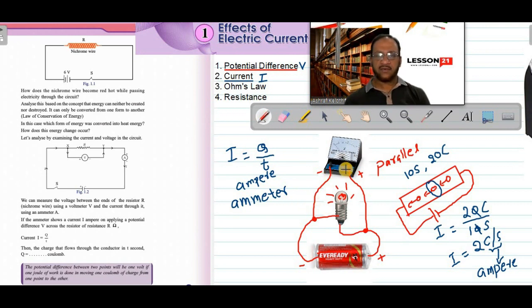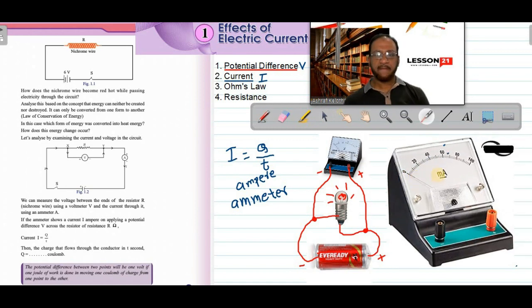An ammeter looks like a voltmeter itself, but it is always connected in series in a circuit. I will show that. Okay, this is the ammeter. The ammeter is used for measuring current. It is a milliammeter. Usually when we do experiments, 1 ampere or 2 ampere is a large current, and it will give a shock. To avoid that, when doing experiments, we use milliampere current. Milliampere means ampere times 10⁻³, or divide by 1000. If you want to convert milliampere into ampere, divide by 1000 or multiply by 10⁻³.